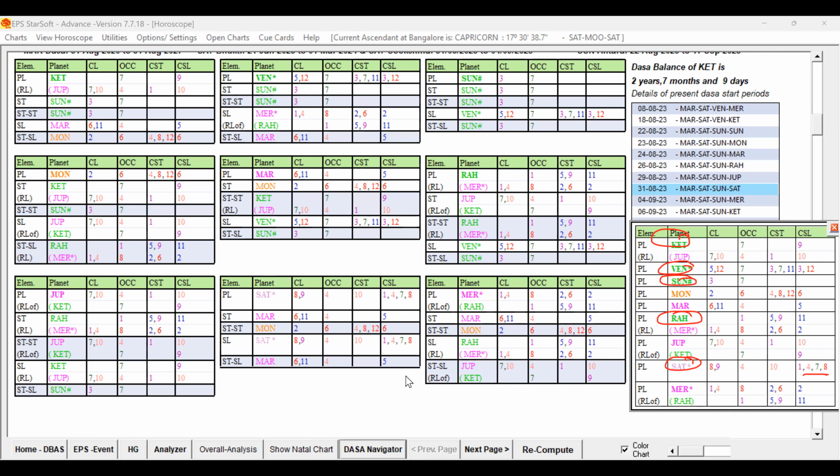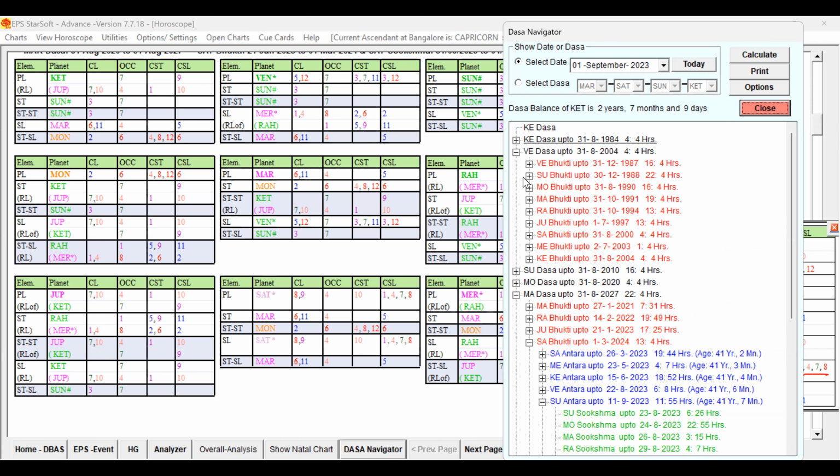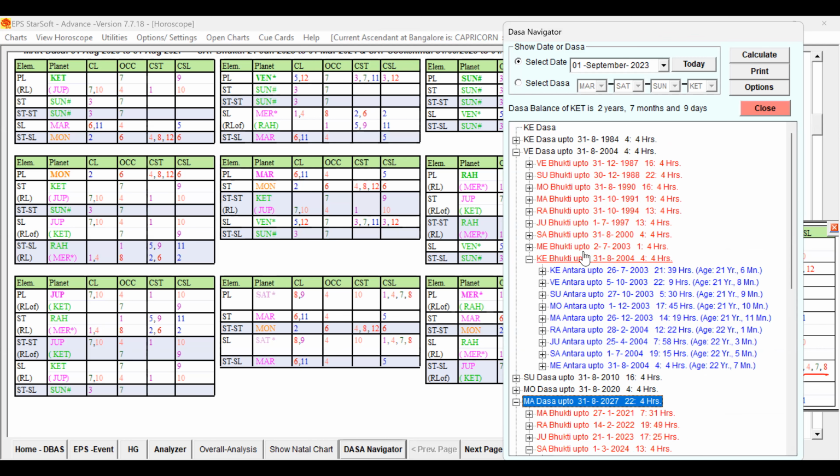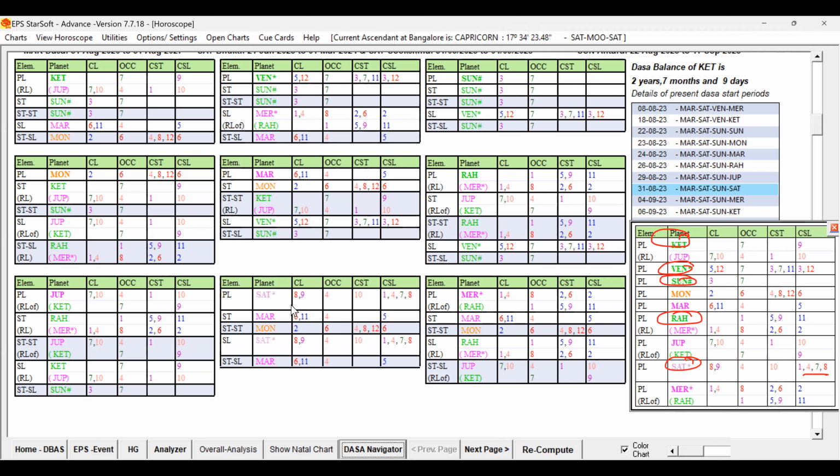Now we have to check the marriageable age. That Dasa Lord, that native was running Venus Dasa up to 21, 22 years, Venus Ketu. So it is a male chart. During Venus Dasa, it is not very strong, and it is coming only up to the 21, 22 years only. So let us skip that Venus Mahadasa and go to the next Mahadasa.